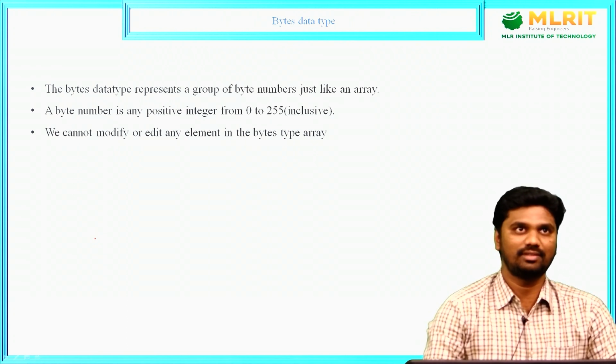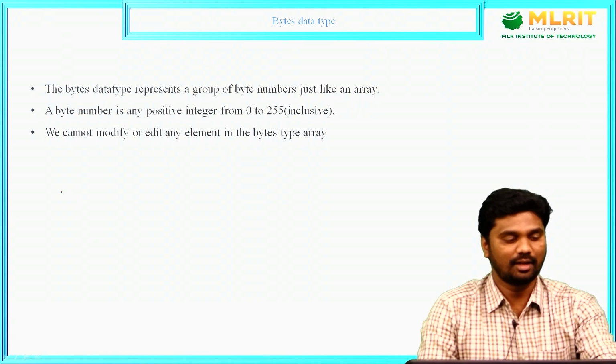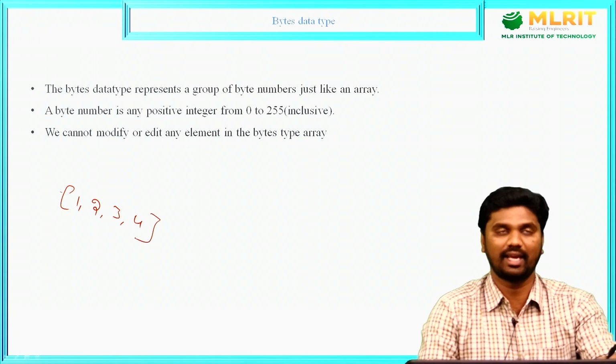What is this bytes data type? The bytes data type represents a group of byte numbers, just like an array. That means it represents a group of numbers, for example 1, 2, 3, 4 and so on, like an array.